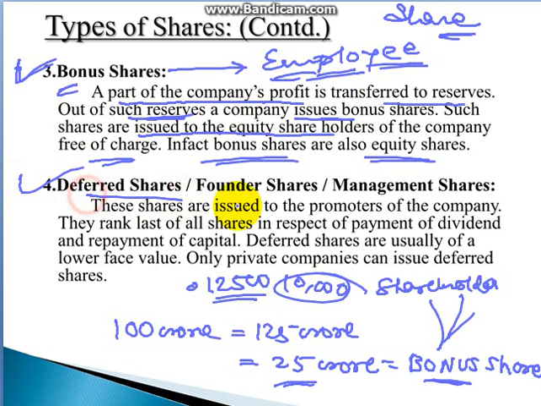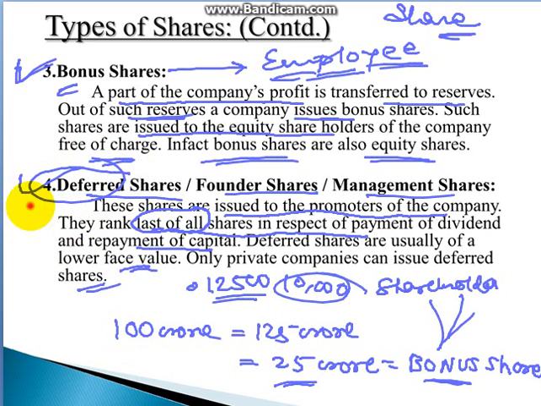Now there are deferred shares, founder shares or management shares. These shares are issued to the promoters of the company. They rank last of all shares in respect of the payment of dividend and repayment of capital. The words last of all are very important, because deferred shares are usually of lower face value. Only private companies use deferred shares. Deferred, as the word says, means something is being deferred. For example, if you are the managing director of the company, you will get deferred shares.